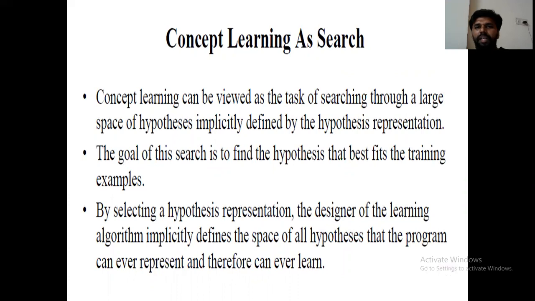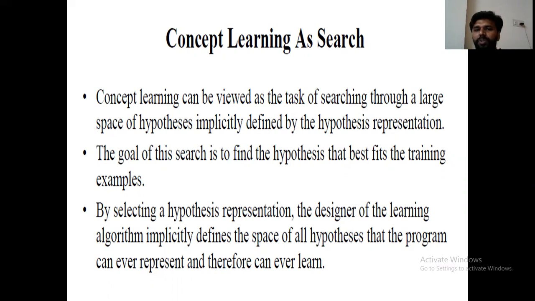The next one is concept learning as such. Here we are searching. See, concept learning can be viewed as the task of searching through a large space of hypotheses. Right? We are searching a large space of hypotheses implicitly defined by the hypothesis representation. What is the main goal of this search?